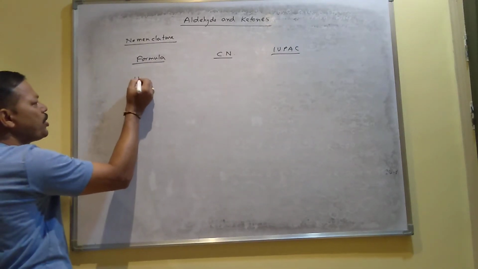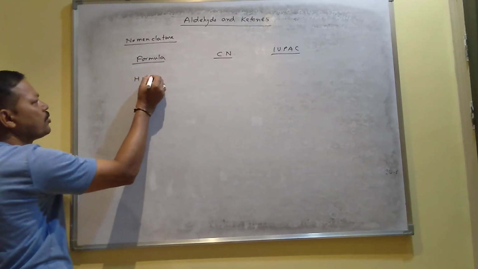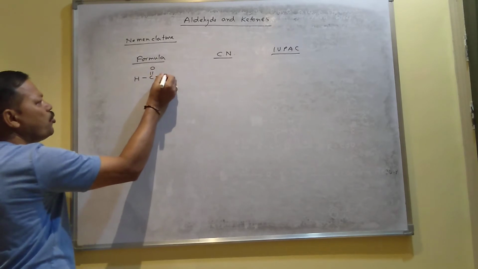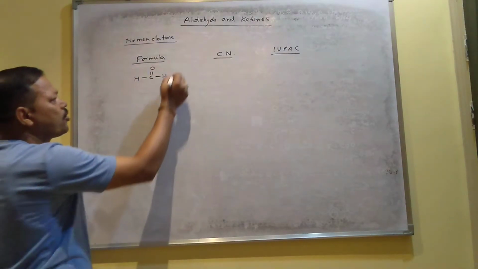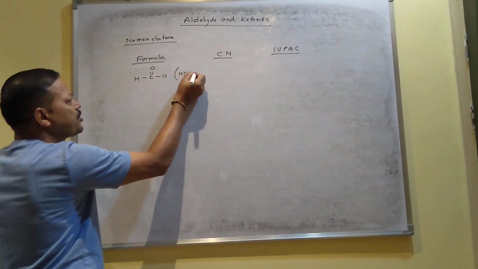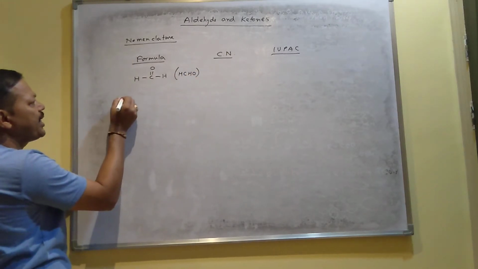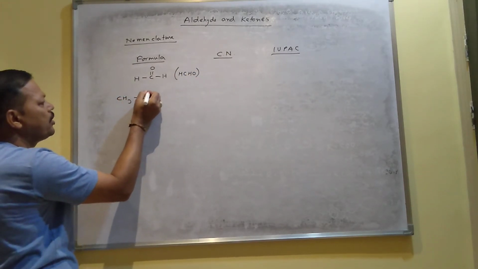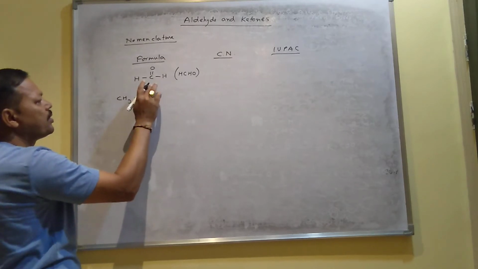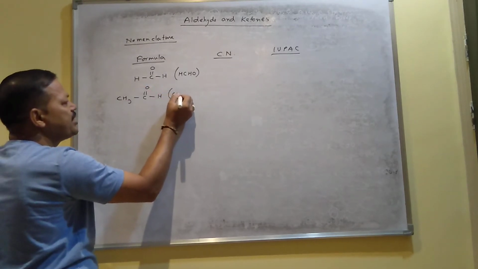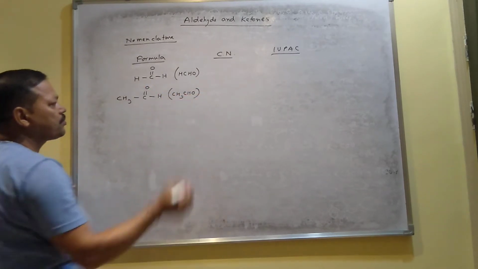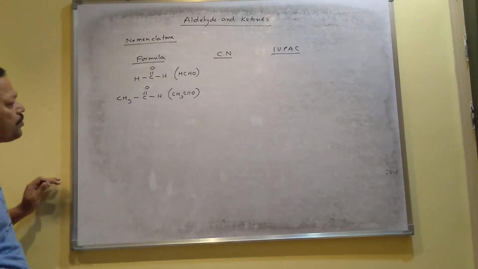So this is the smallest aldehyde. Both sides contain hydrogen. It is also written like this, HCHO. The second aldehyde contains 2 carbons, which you can also write as CH3CHO in condensed form.